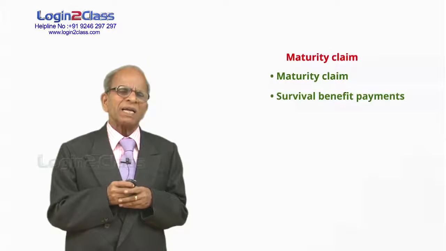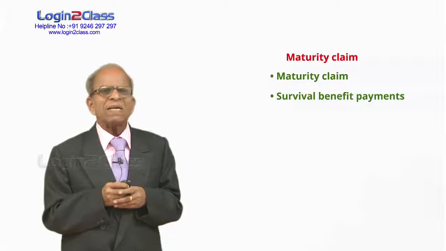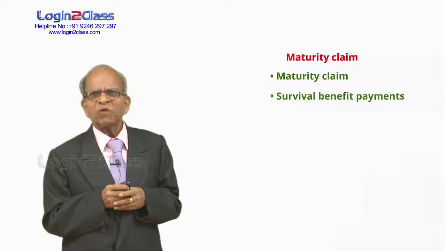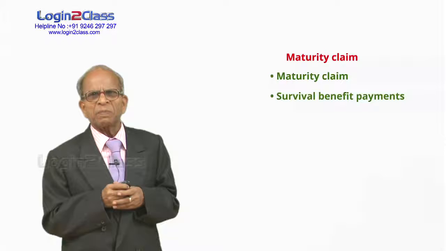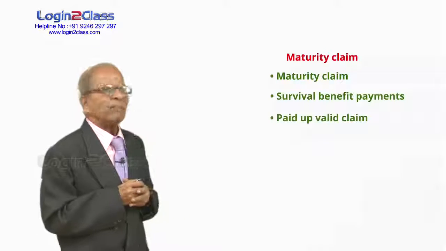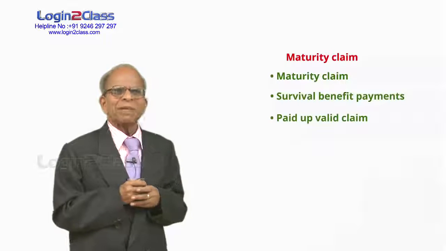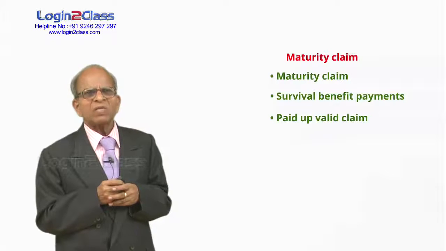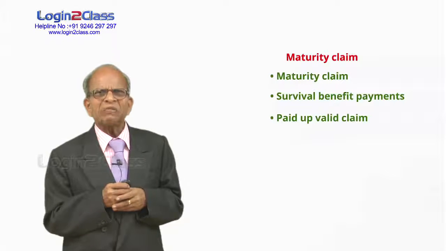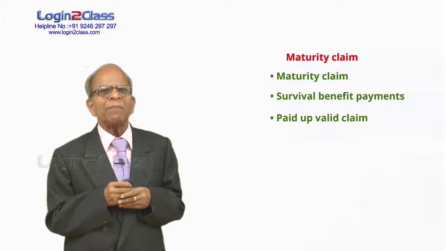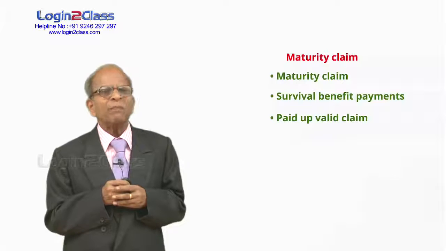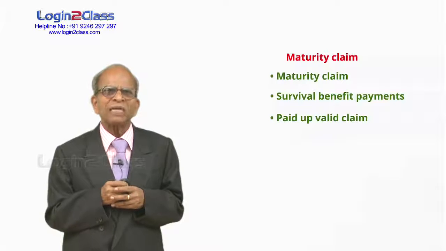We have already seen that under a money back policy, certain payments are made at certain intervals. Say every 5 years, some 1/4 of the amount or 1/5 of the sum assured is paid to the policyholder. This also comes under maturity payments. Then paid up claims. Paid up claims means if the customer was not able to pay all the premiums, at least if you pay premiums for 3 years, the policy will acquire a paid up value and a proportionate sum assured is paid to the policyholder. This paid up value payment also comes under maturity claim payments.